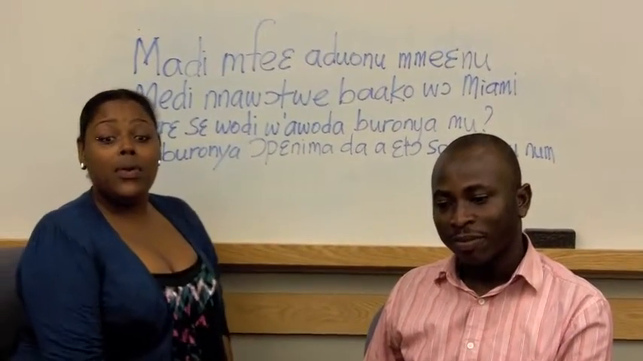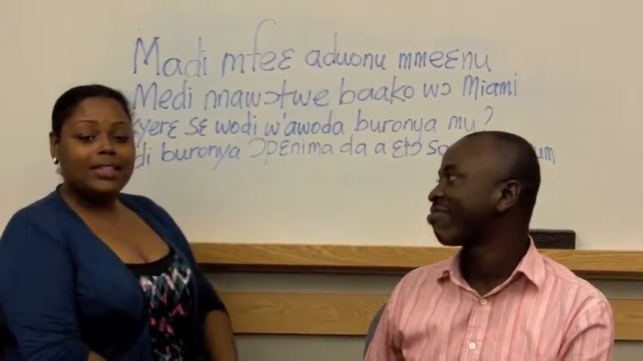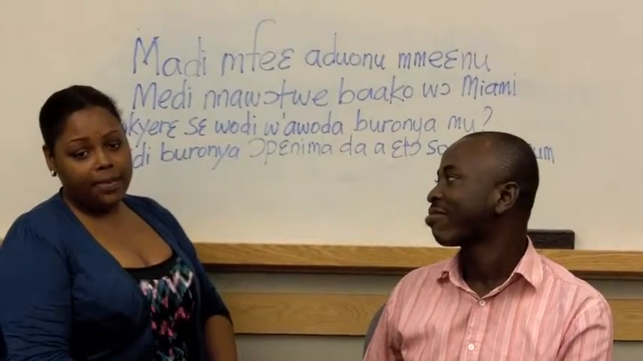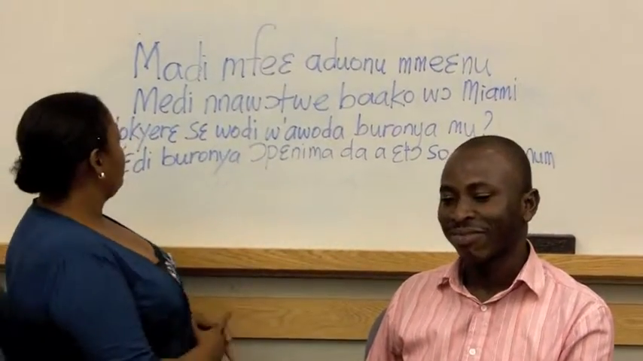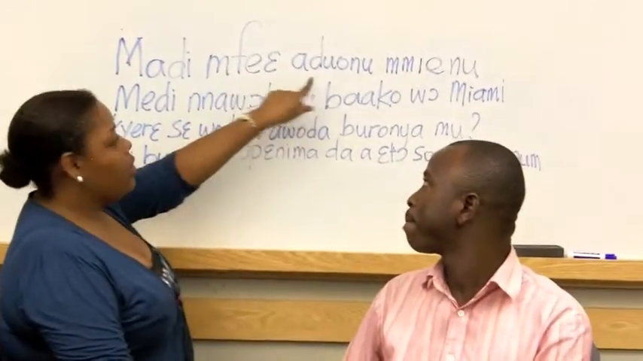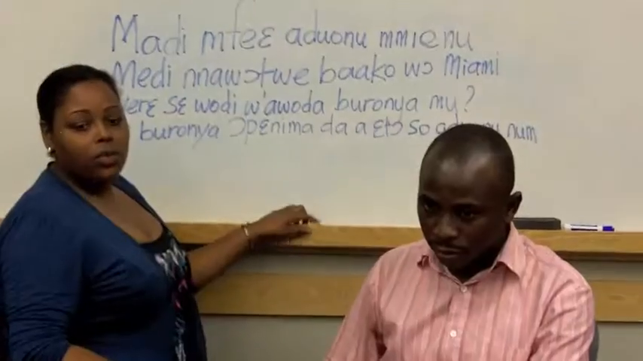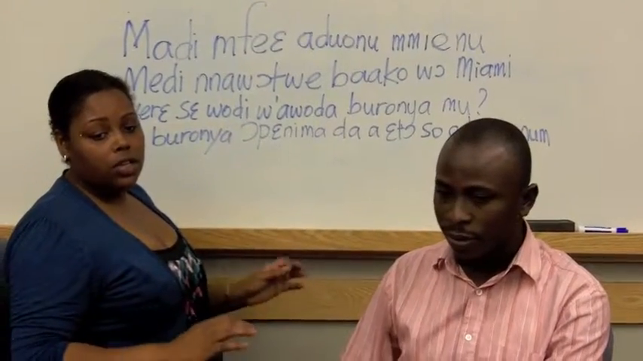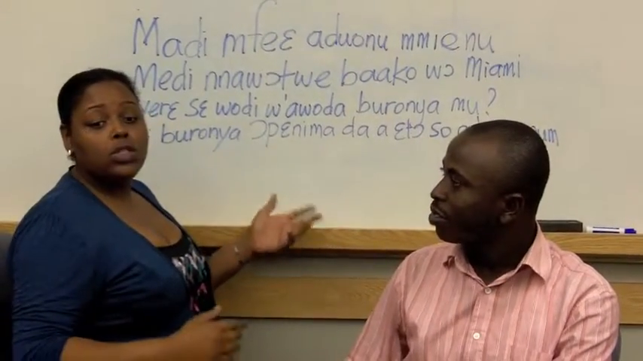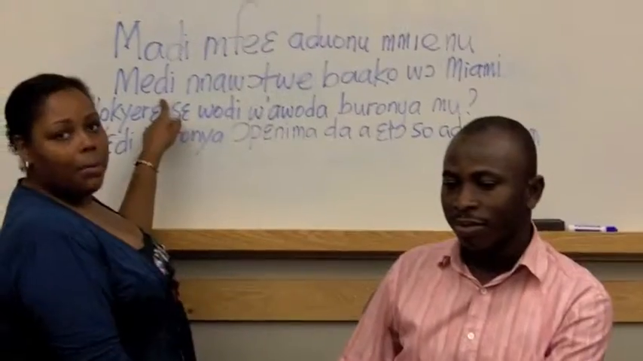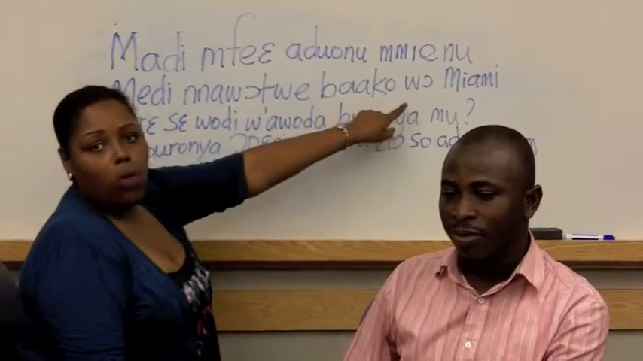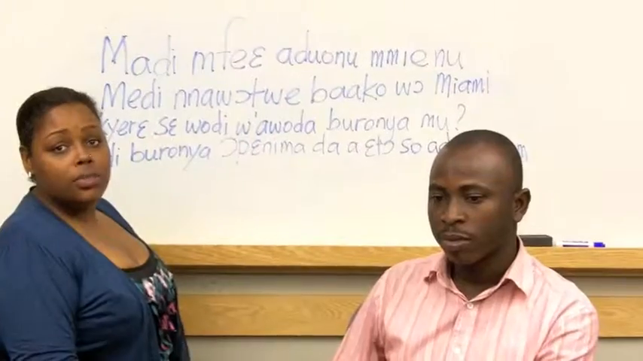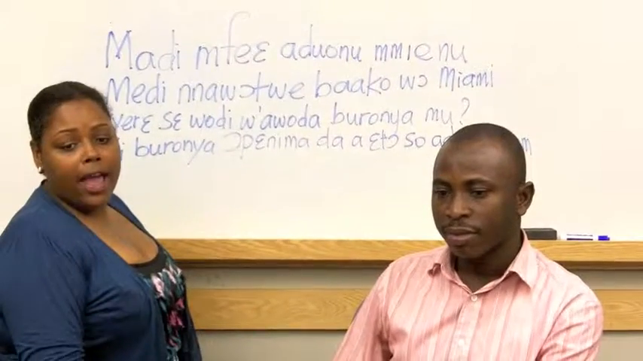We learned earlier in the course that spending time is described as eating time in Akan. This is why we say, Madi mfie aduonu mienu, which means I'm 22 years old. But the literal translation means I have eaten 22 years. Medi na wotre bako wo Miami. This means I spent a week in Miami.